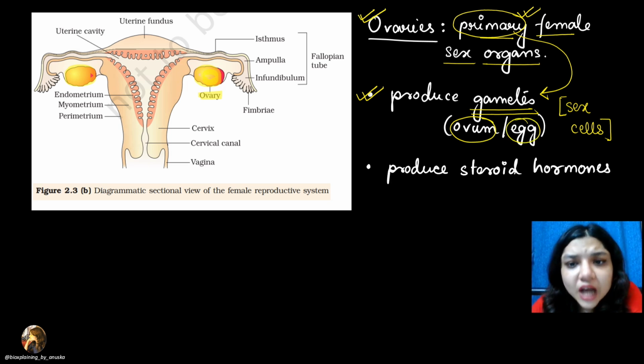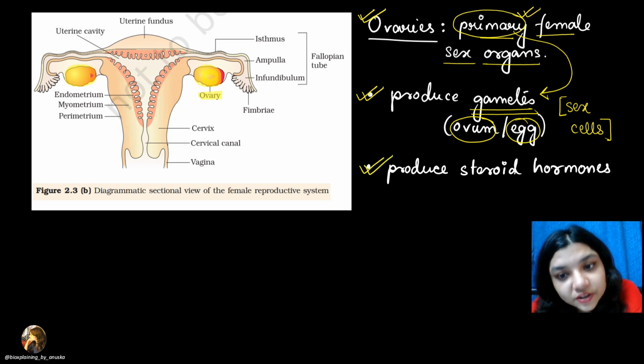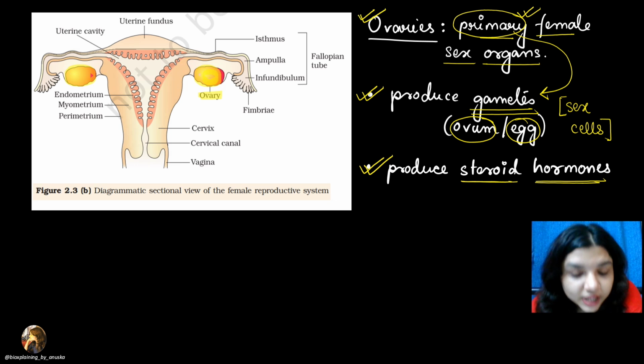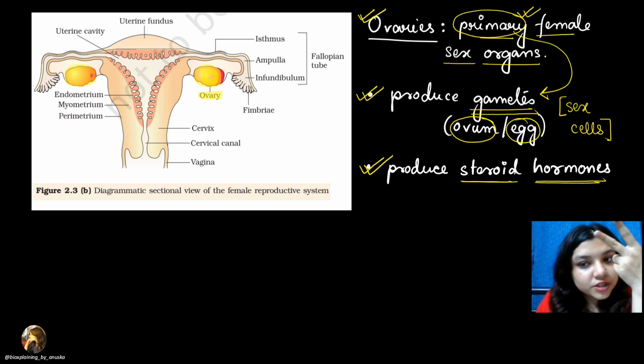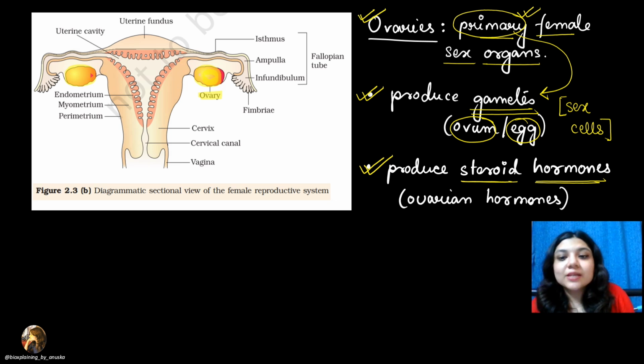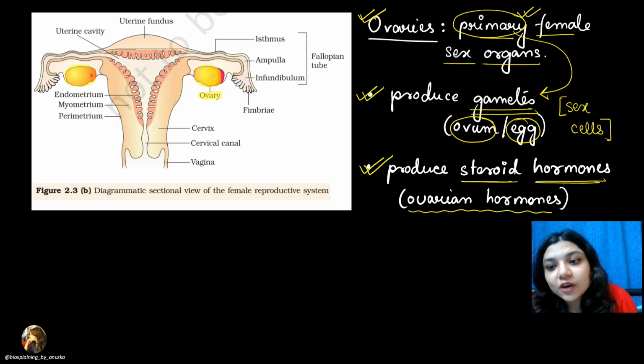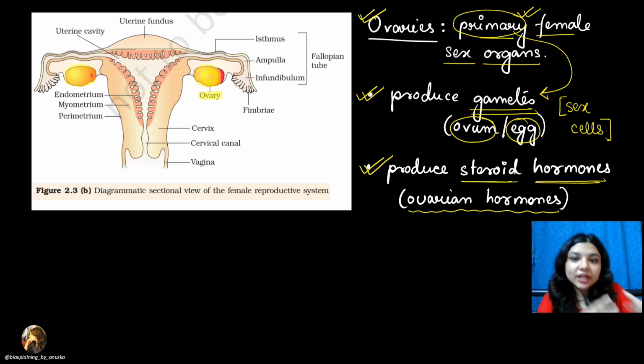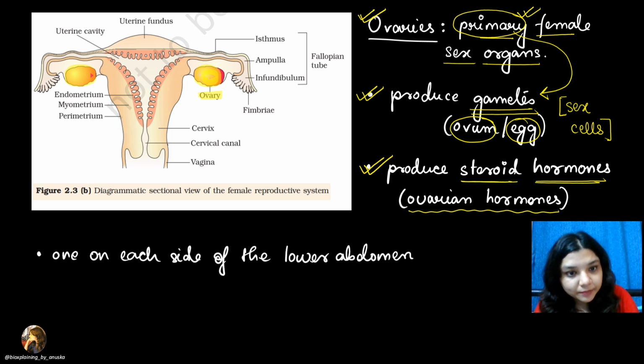Fine. Now, the ovary also has another function: it will produce steroid hormones. So the ovary has two major functions. The first is gamete production. The second is the production of steroid hormones, right? These hormones are called ovarian hormones. Because the ovary is producing them, they are known as ovarian hormones. For example, estrogen and progesterone; different steroid hormones of this type are produced by the ovary.